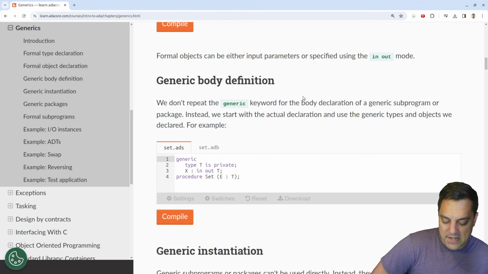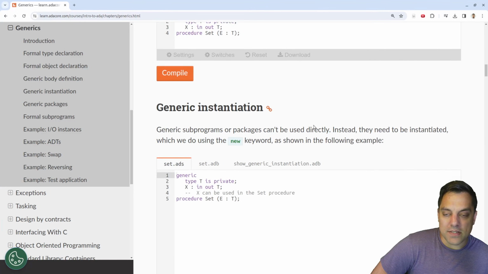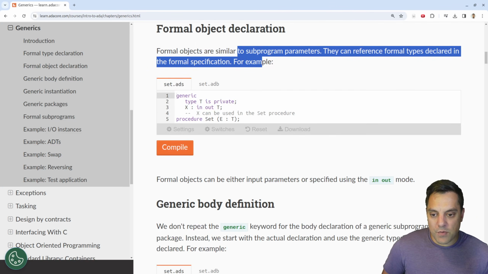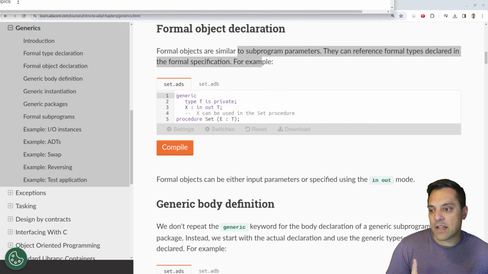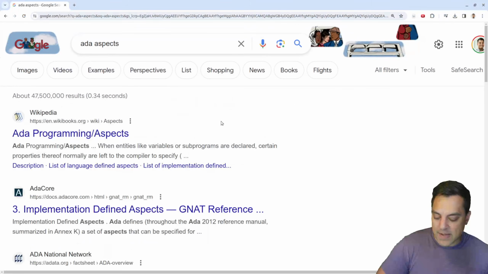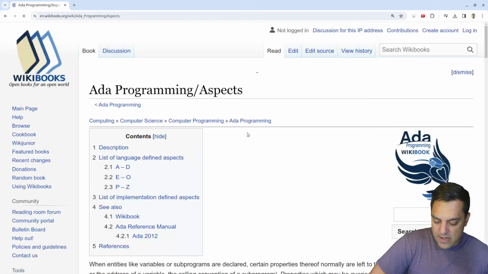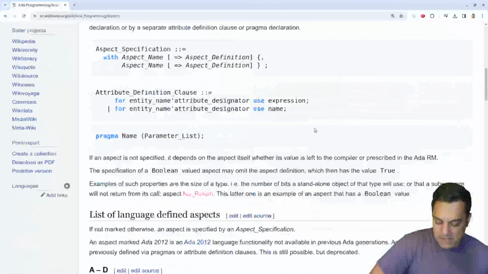Now I wonder if you can constrain the types or put concepts on it, which is the one thing we can't leave without, as we just have a few minutes. Thinking about concepts in some programming languages like C++, that's a way to constrain the types and so on. But if Ada is a design by contract language, we've got to look up a few of these things. So it talked about aspects here. Let's see exactly what that means.